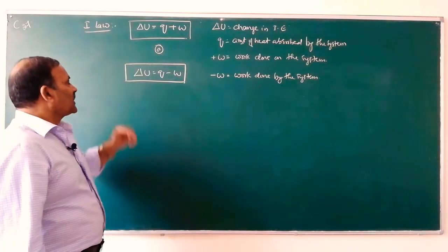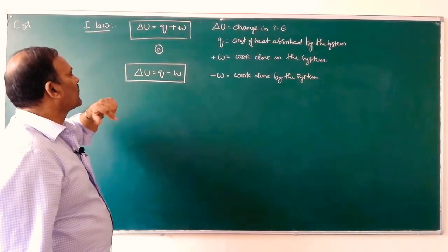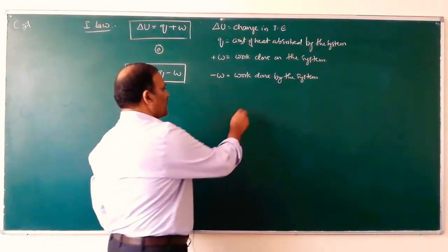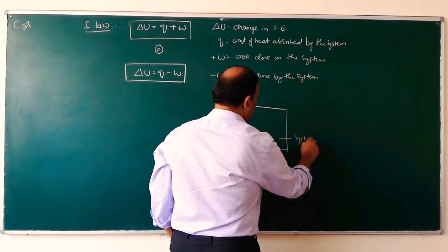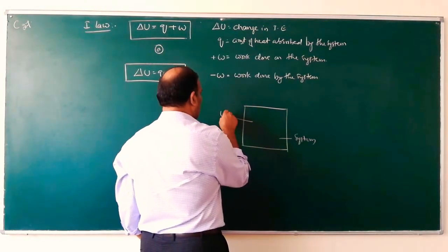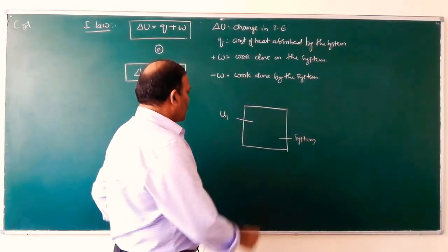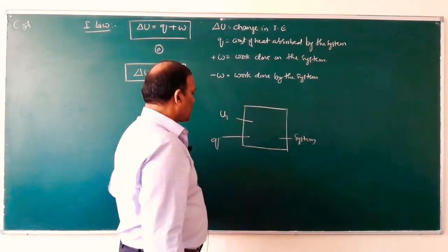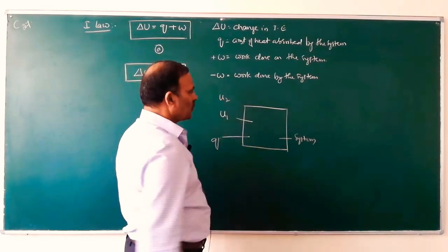So what this says is that the internal energy of the system changes due to heat and due to work. Suppose this is a system. It has internal energy U1 in the initial state. When Q amount of heat is supplied into the system, its internal energy changes to U2.